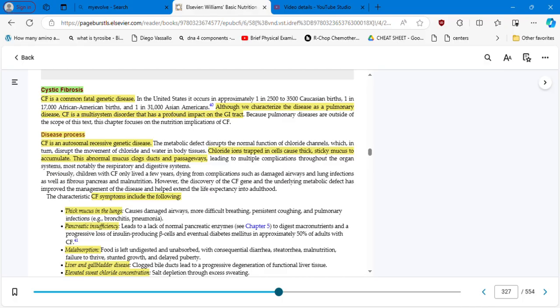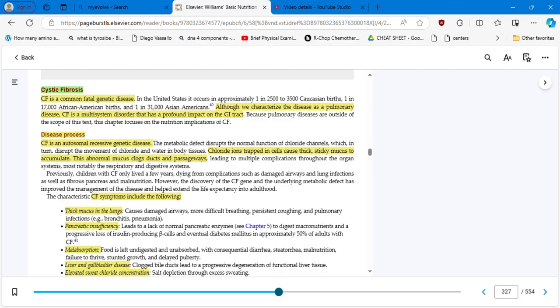So cystic fibrosis is a common fatal genetic disease. It's genetic and it's fatal. Although we characterize the disease as a pulmonary disease, commonly we speak about cystic fibrosis whenever we are in the respiratory unit. This is a multi-system disorder that has a profound impact on the GI tract. The disease process is an autosomal recessive genetic disease.